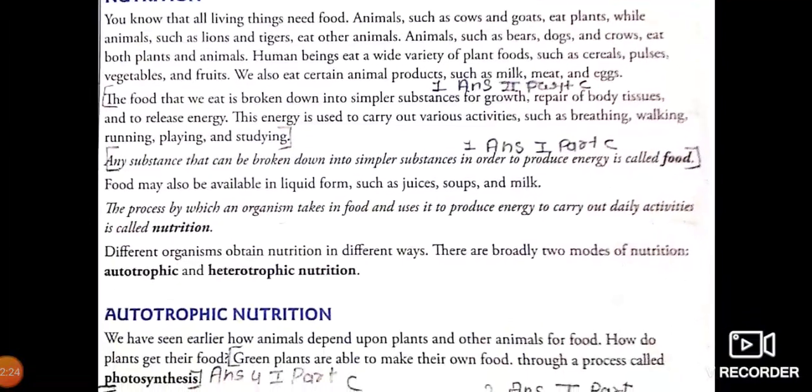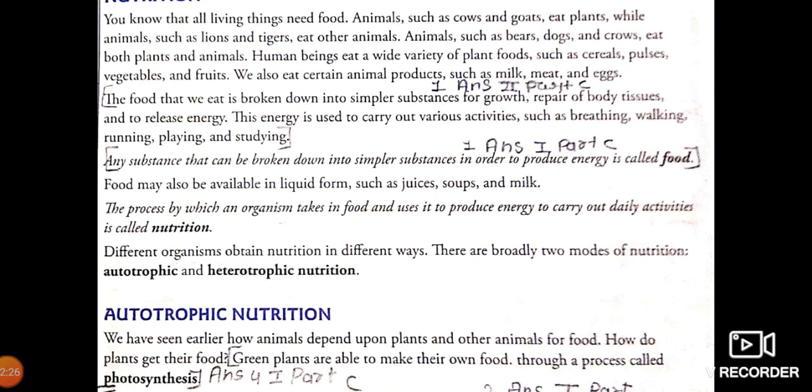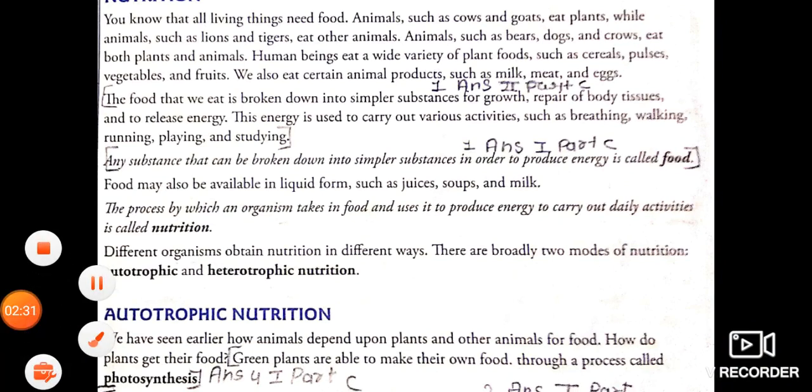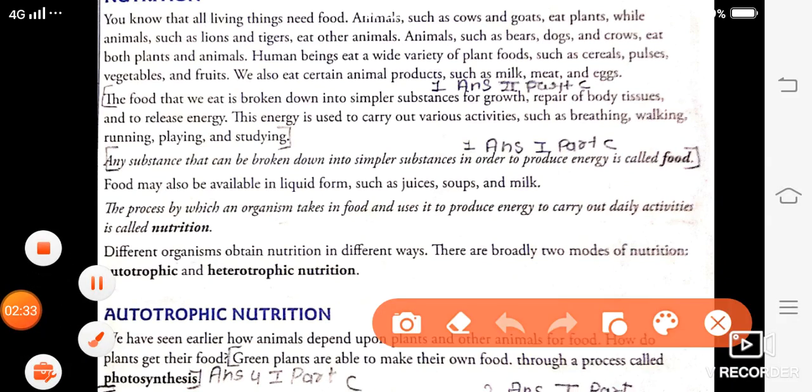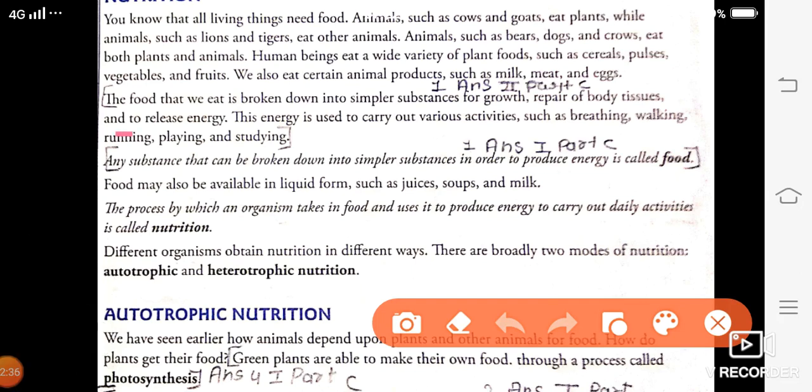First we will write the definition. The definition starts from here. Any substance that can be broken down into simpler substances in order to produce energy is called food, okay? This is your definition. Then you will leave one line and then you will write the importance of food.